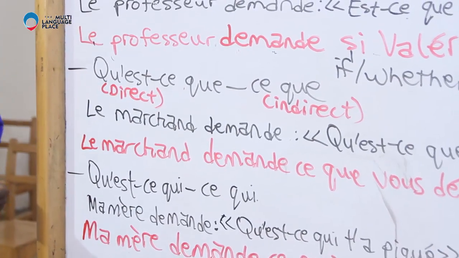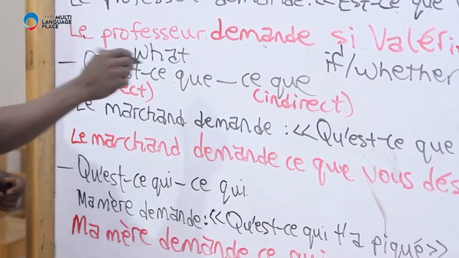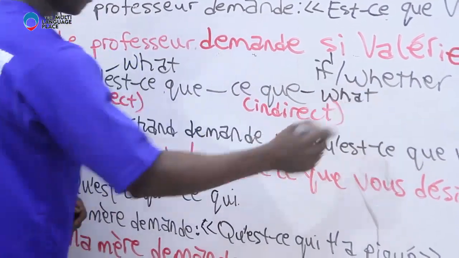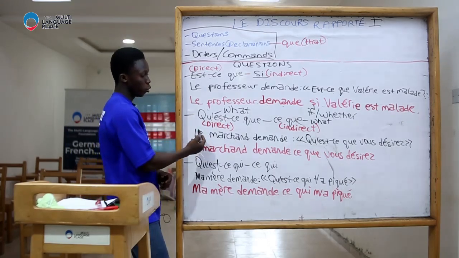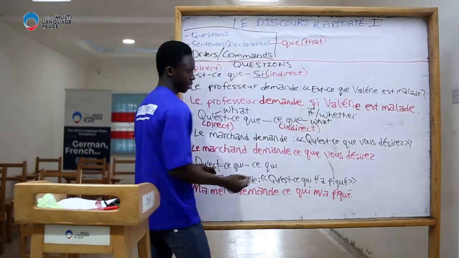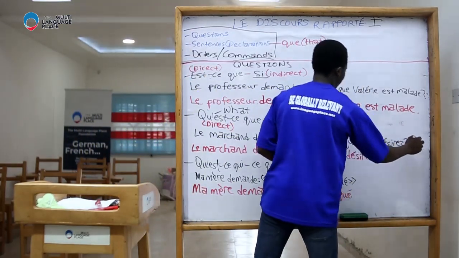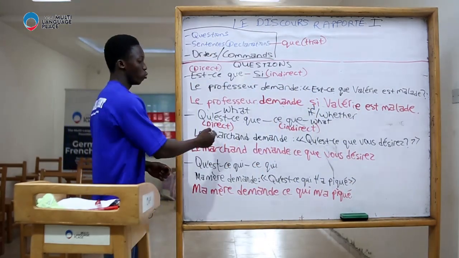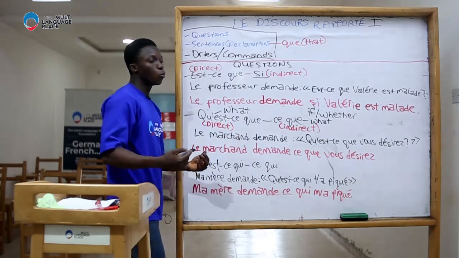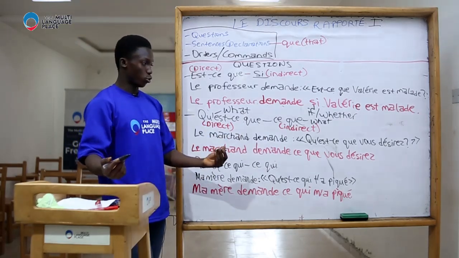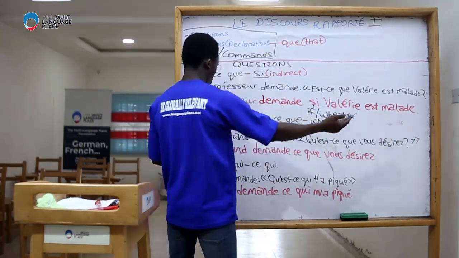So let's see the next points. Qu'est-ce que means what. While ce que also means what. What's the difference? Qu'est-ce que, the example: le marchand demande, qu'est-ce que vous désirez? Le marchand means the seller. The seller asks, what do you desire? What do you want? Qu'est-ce que means what. Vous désirez means you desire.